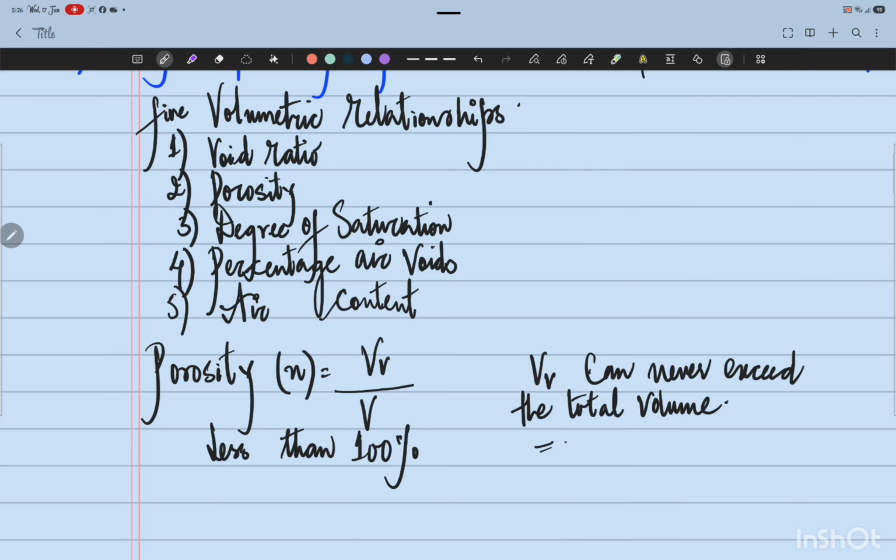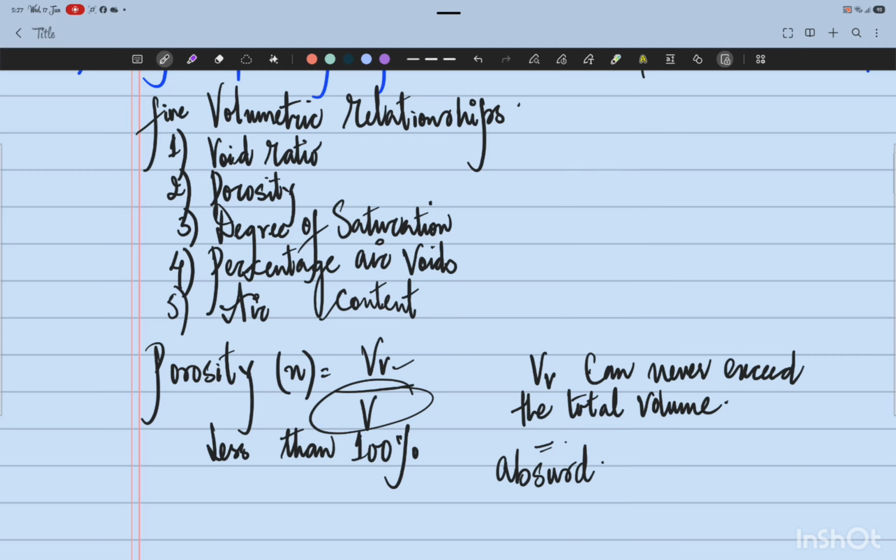Porosity is defined as a ratio between volume of voids to the total volume in a given soil sample, and it cannot exceed 100% because it would mean that the volume of voids is greater than the total volume, which is absurd. In fact, it will have a much smaller value.